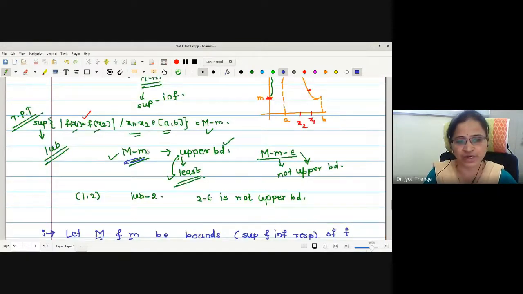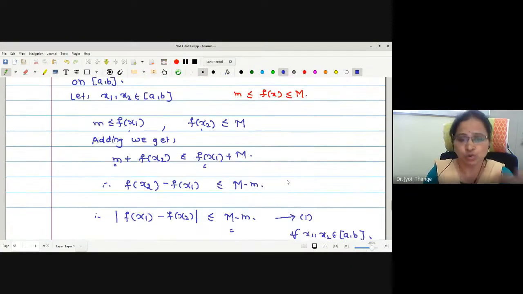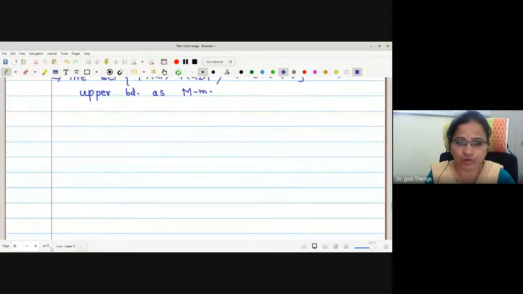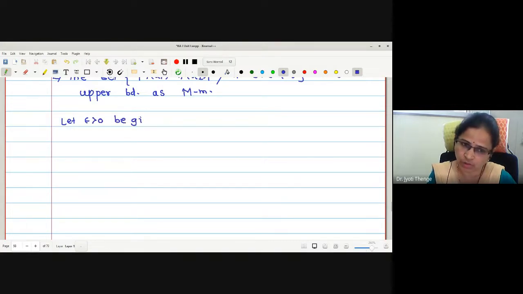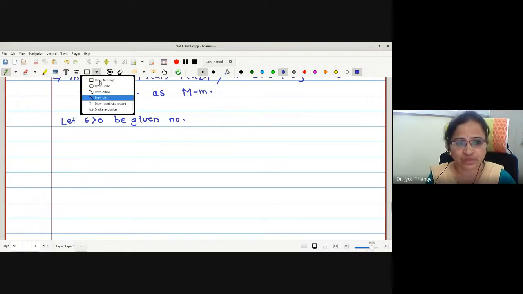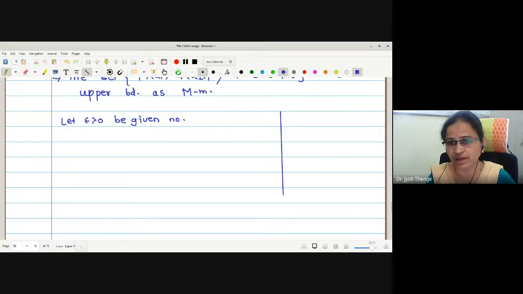First step we have completed. M minus m we have shown to be an upper bound. Now we were going to show that capital M minus small m minus epsilon is not an upper bound. To show this, we were going to introduce a number epsilon for the particular selection of the elements in the given interval. Let epsilon greater than 0 be a given number. Now for this epsilon, we were interested in selecting a particular value. Let me just show you with the help of a sketch, so that the idea will be very clear to you.